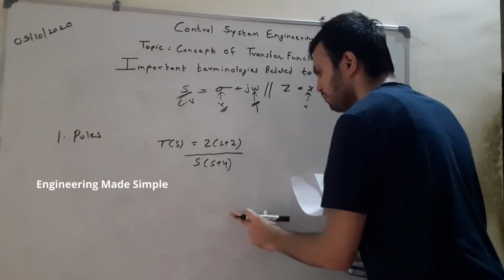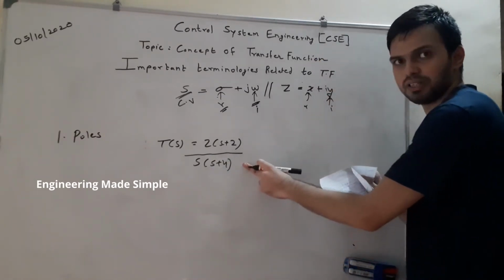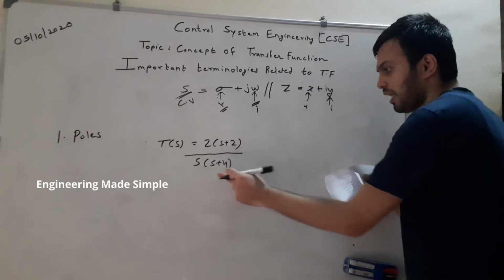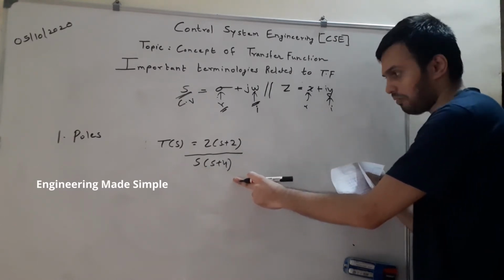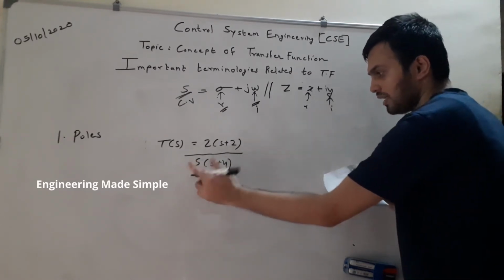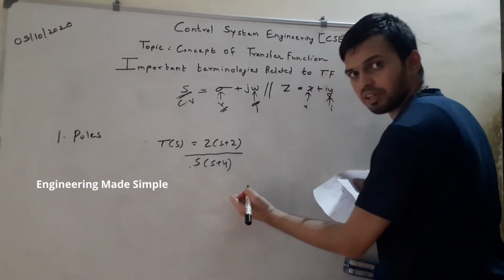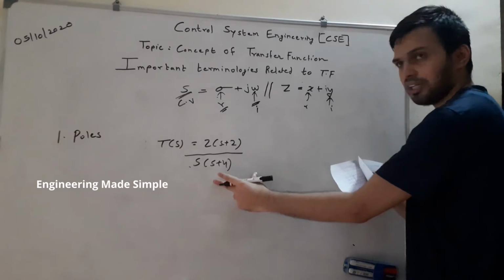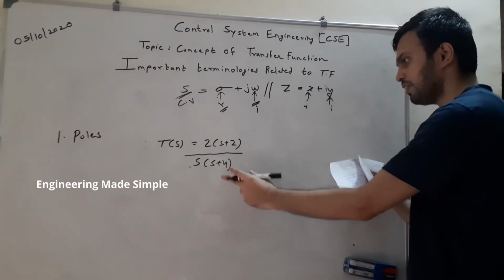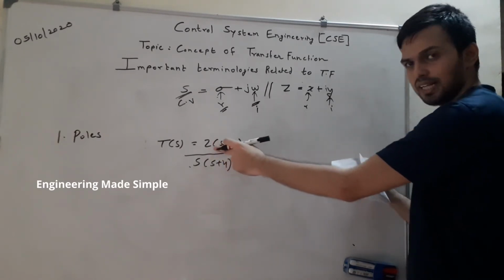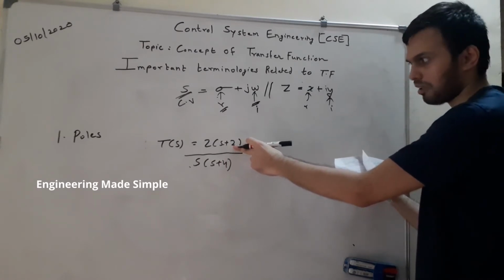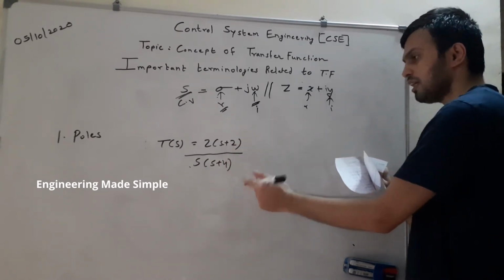This is a simple transfer function in which there are only two terms present in the denominator, and these are the roots of the factors of the denominator polynomial. This 2 is the system gain, and s plus 2 is the root of the numerator polynomial. So what are poles?